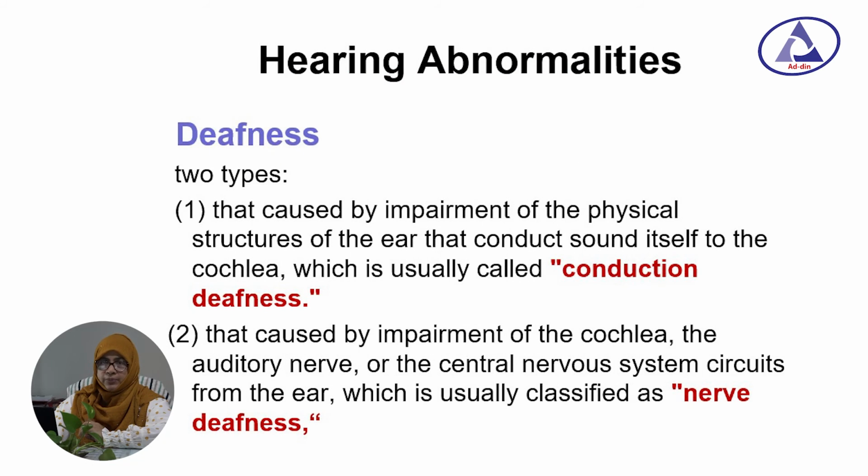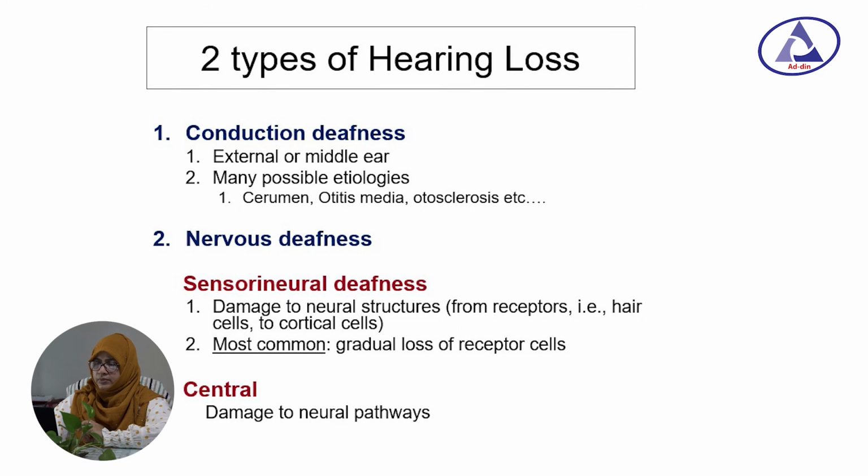Now we are going to discuss abnormalities of hearing. Deafness. There are two types of deafness: conducting deafness and nerve deafness. Conducting deafness is usually an abnormality in the pathway of conduction. It may be a defect in the external ear canal, the tympanic membrane, the ossicles, or the hair cells or basilar membrane. Nerve deafness is usually caused by impairment of the cochlea, auditory nerve, or central nervous system circuits.